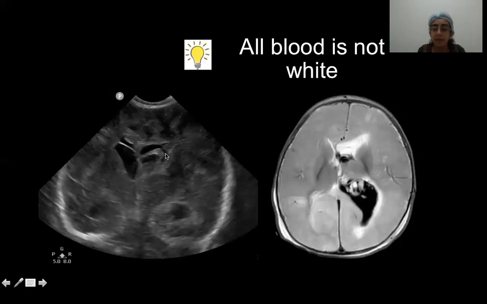So here we have a patient with maybe slightly older subacute germinal matrix hemorrhage, and in these preterm neonates, the appearance evolves very fast. So it is not very echogenic. We may mistake it for a mass lesion, but ultrasound was performed and it was confirmed to be hemorrhage only. So all blood is not white.